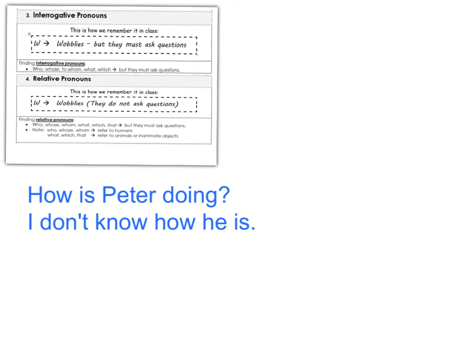Let's look at these two sentences. How is Peter doing? First thing we notice, it's a question sentence. So let's have a look at the first word, how. Could how be one of the interrogative pronouns? Now we know interrogative pronouns start with a W and they ask a question. But there is one exception, and this is the exception, how. So how, that is asking a question, is therefore an interrogative pronoun.